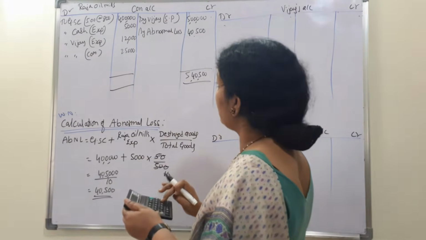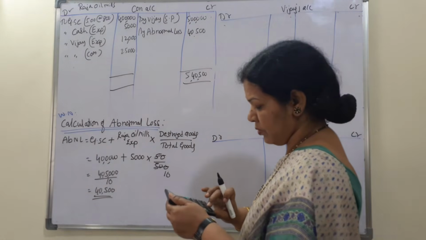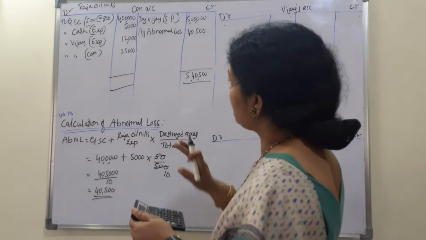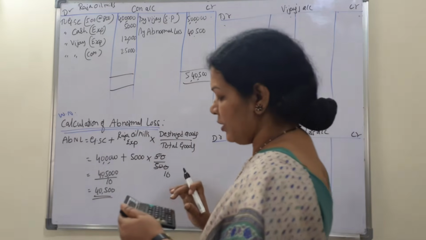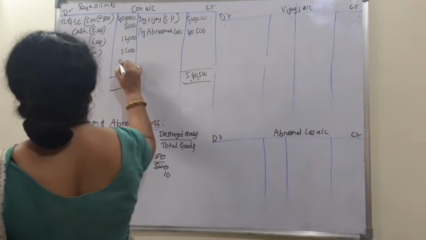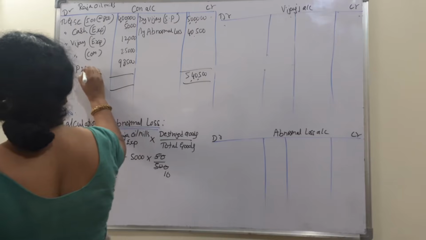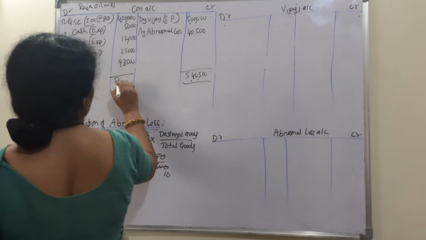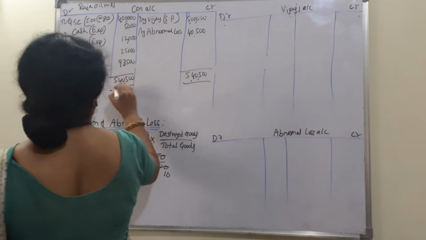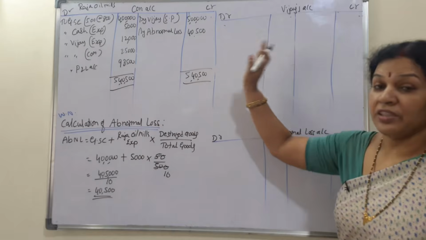Minus 4 lakh 5,000, minus 12,000 plus 25,000, which is 37,000. It comes to 98,500. 98,500 will be transferred to the P&L account. 5,40,500. So this is over. Next, after that, the consignee's account.